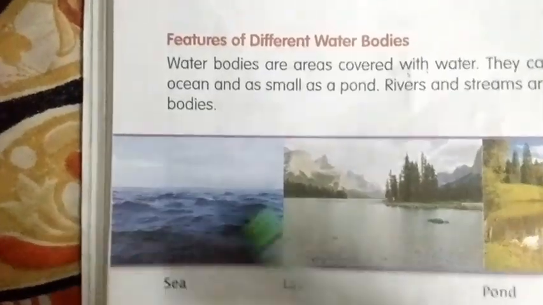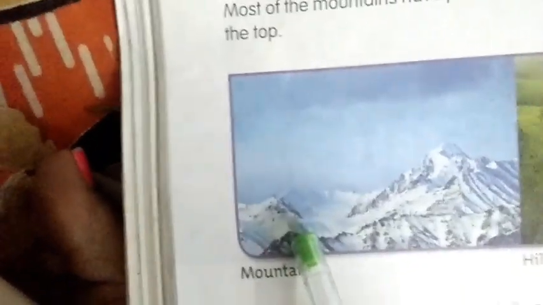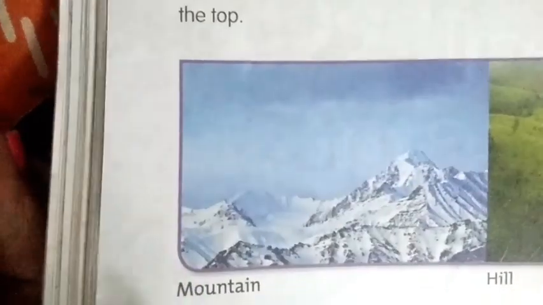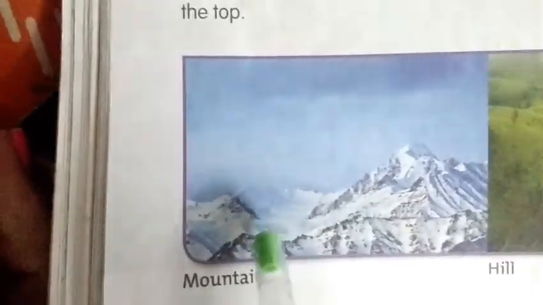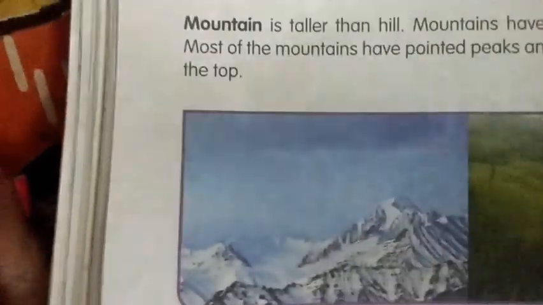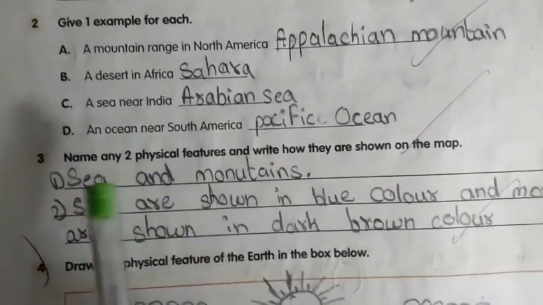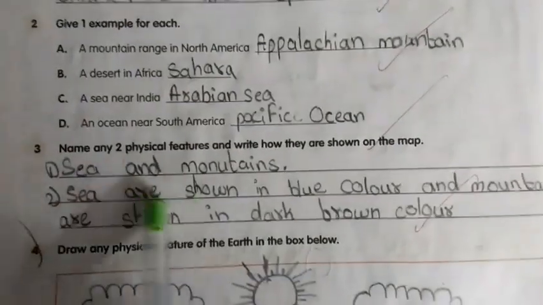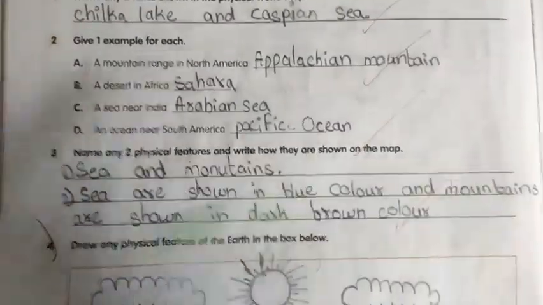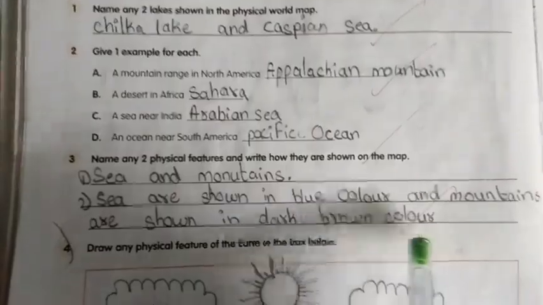See, the seas are shown in blue color and the mountains, turn the page, are covered with snow actually, but they are shown in dark brown color. So your answer is, two physical features are sea and mountains. Seas are shown in blue color and mountains are shown in dark brown color.